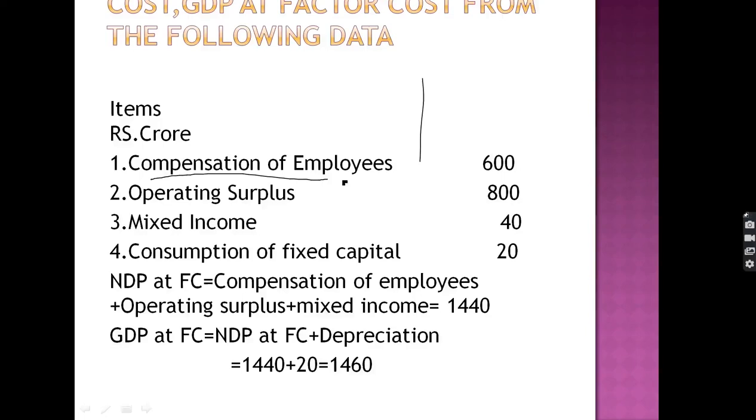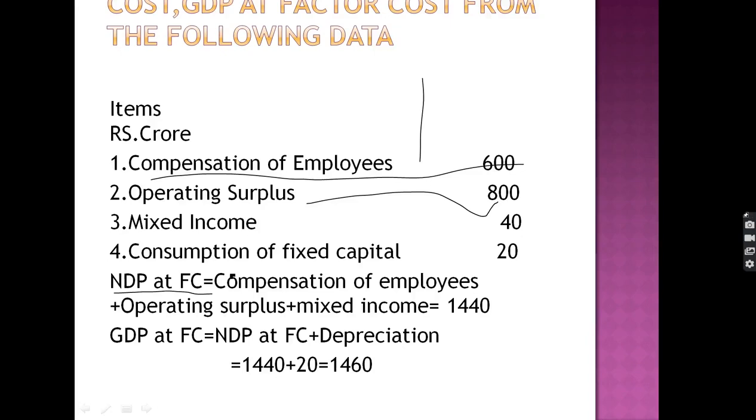Compensation of employees is given to us as 600, operating surplus is given as 800, and mixed income is given. The net domestic product at factor cost we are to calculate. Adding compensation of employees, operating surplus and mixed income, we get 1440. And when we are to get the gross domestic product at factor cost, we add depreciation in it.